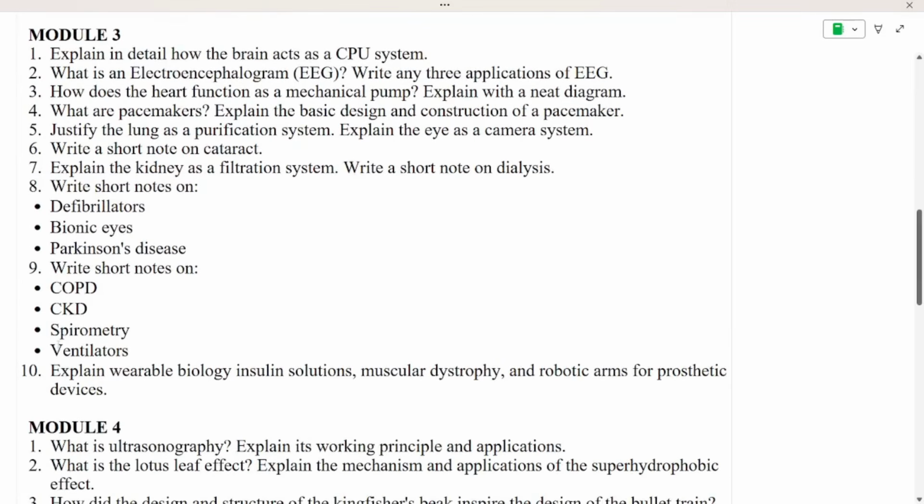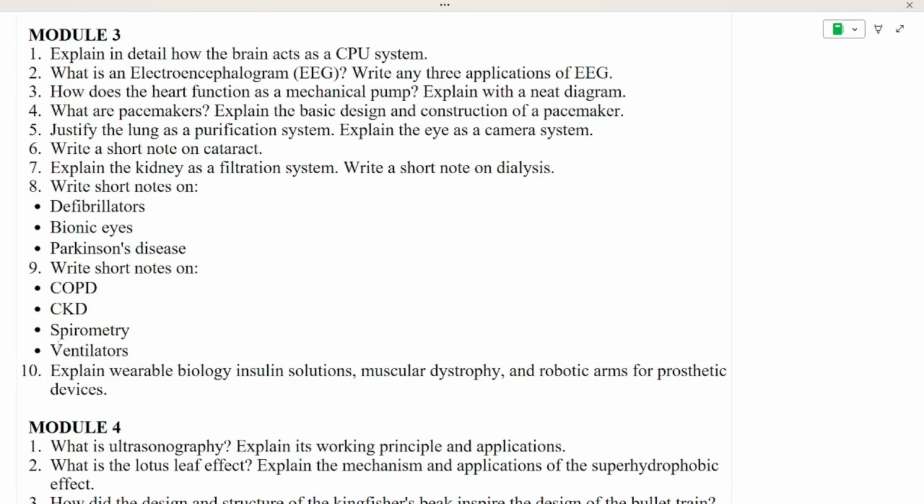Next is module 3, that is brain acts as a CPU system. Next is EEG, that is electroencephalogram, how the heart functions as a mechanical pump, explain with a neat diagram. What is a pacemaker, explain the basic design and construction of a pacemaker. Lung as a purification system, eye as a camera system, and a short note on cataract. Next is explain the kidney as a filtration system, write a short note on dialysis.